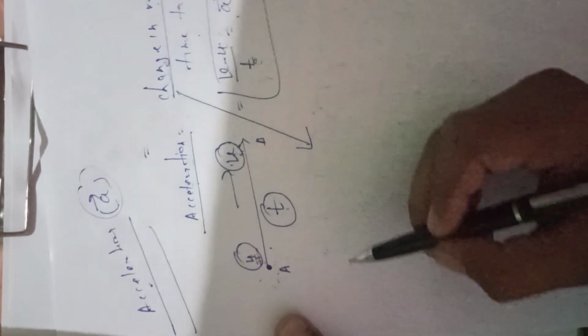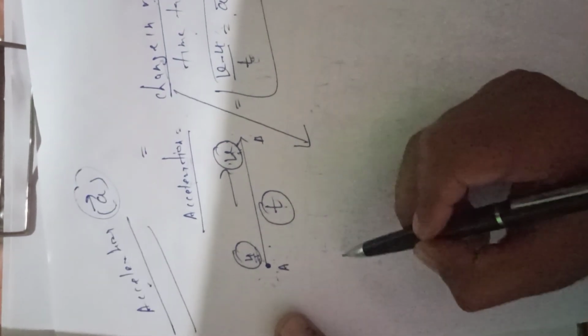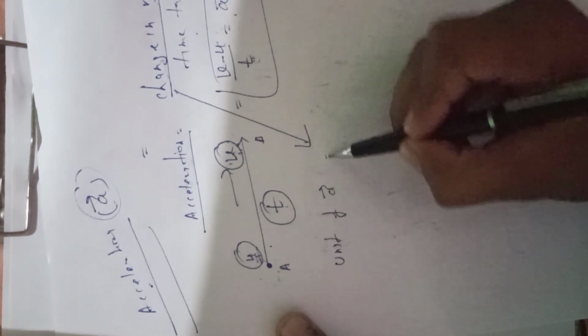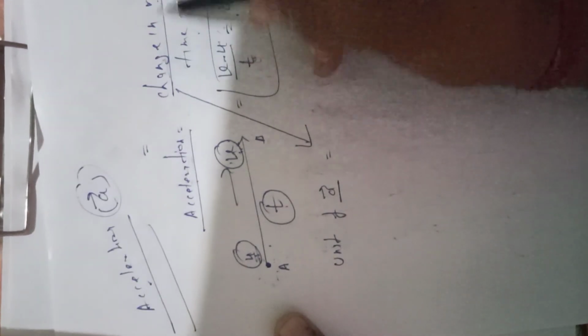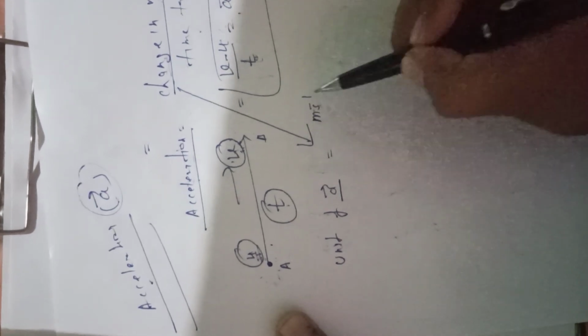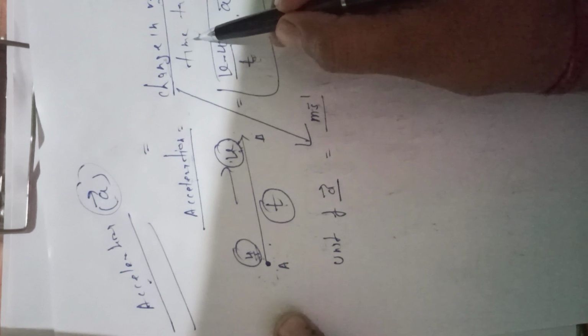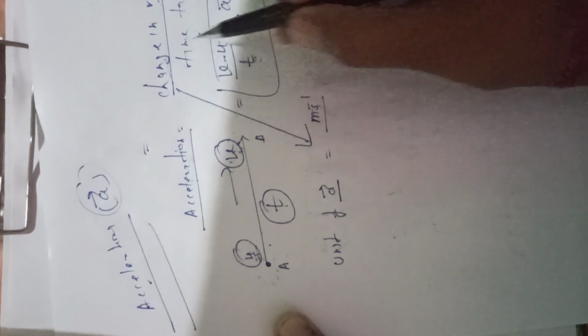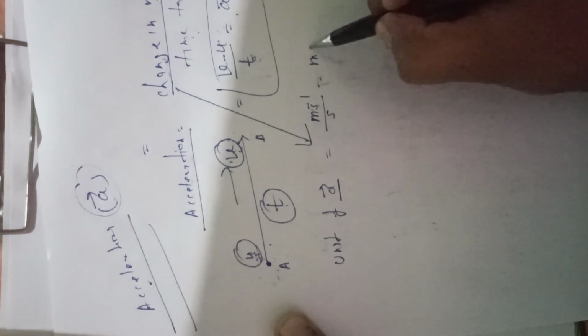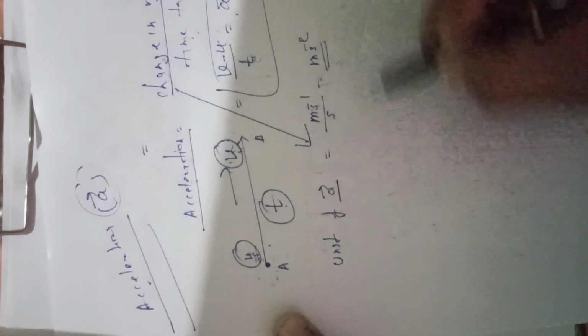Now if the examiner asks what is the unit of the acceleration, then we can write here unit of acceleration. I write the symbolic form here. Change in velocity, what is the unit of the velocity? Meter per second. What is the unit of time taken? Second. Then we can write here meter per second square.